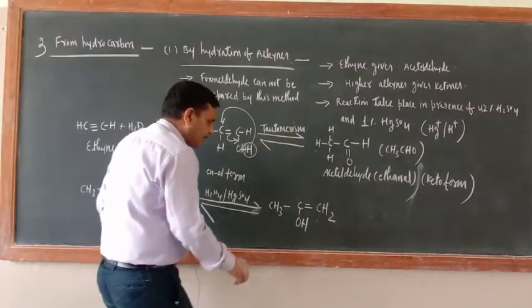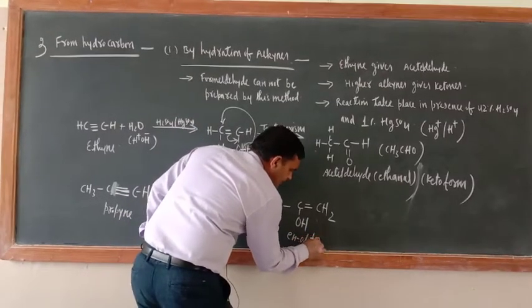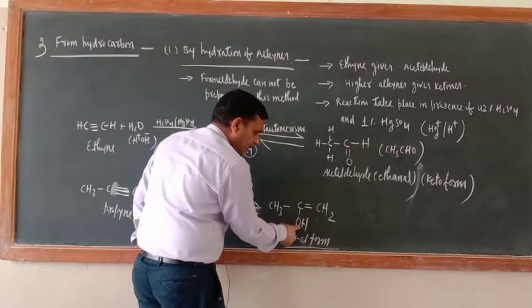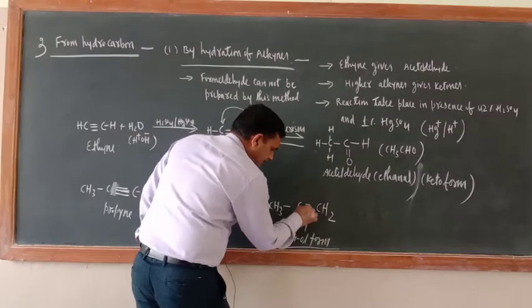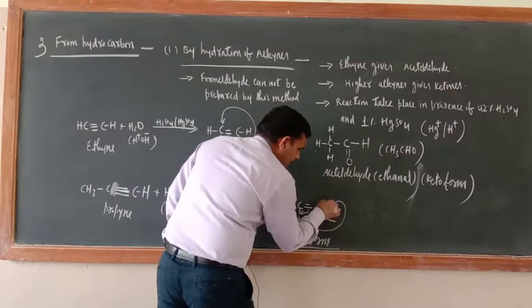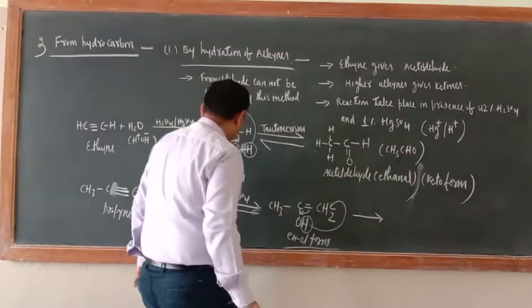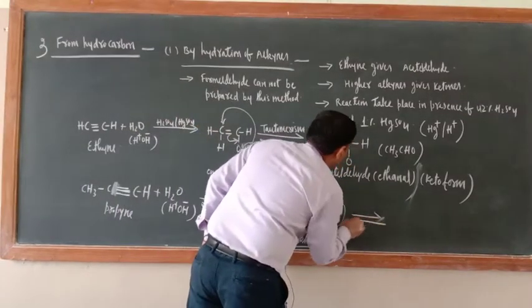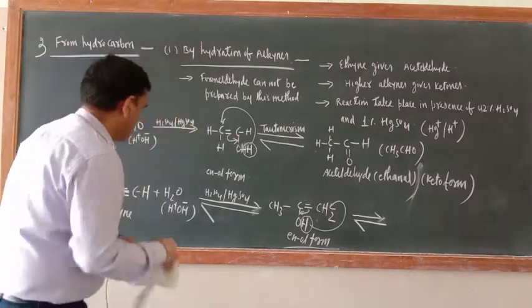Now again, what is this one? This is the enol form. Why is this the enol form? Because this is a double bond for "en", and OH for "ol". Now again, just see, shift this double bond here and shift this proton here. So what is the product? A new product you will have. The equilibrium will be here, not here.